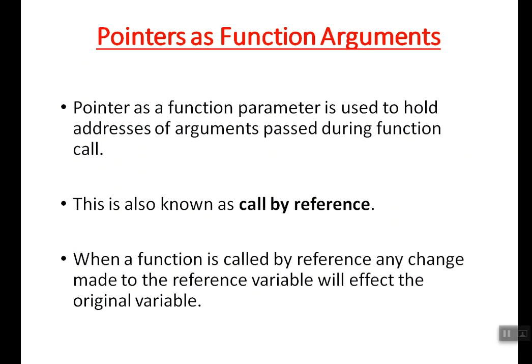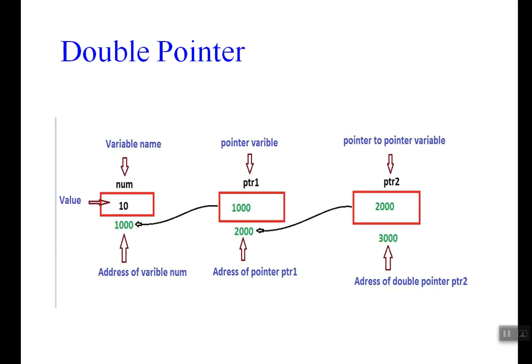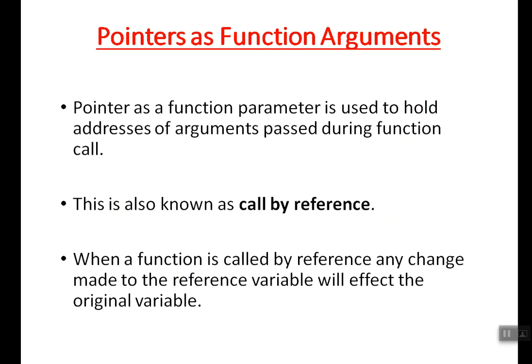Okay. So far we have no clear idea why we are using pointers, why it is required. Simply we know how to access pointer variables alone. Yes, that much only we have understood as of now. Now if we go through a few examples, we can clearly know what is the use of pointers, right? So we can apply pointers as function arguments. In terms of functions, you would have learned two different types of parameter passing, right? Call by value and call by reference.